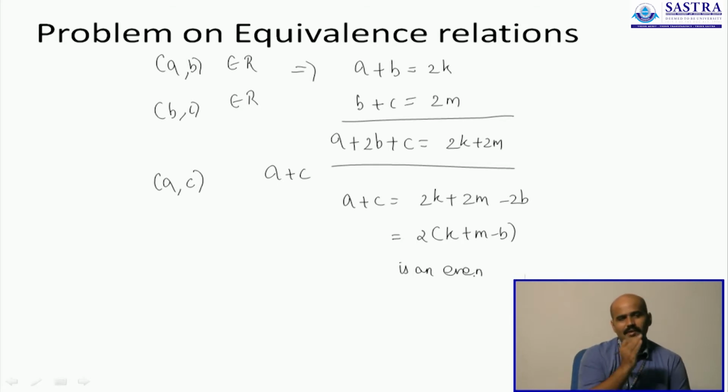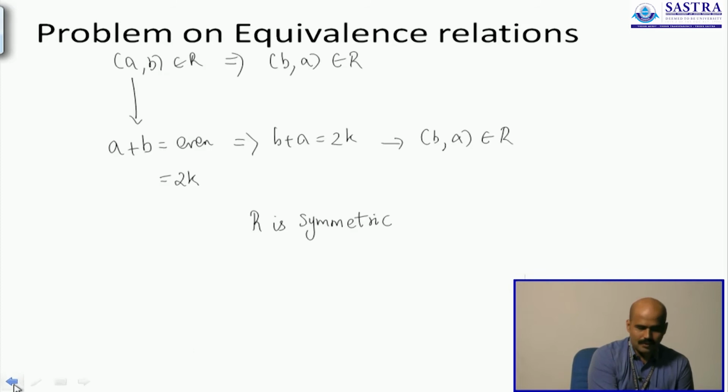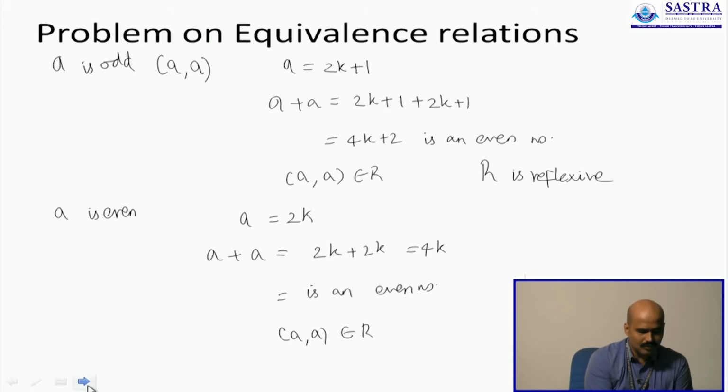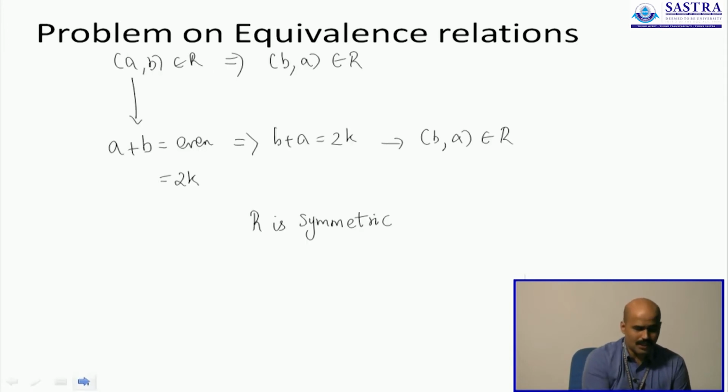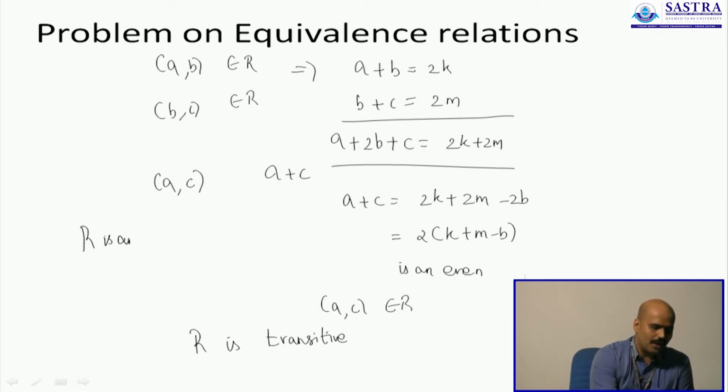So, whenever you have AB and BC as part of the relation, you also have AC as part of the relation. Therefore, R is also transitive. So, in the previous slides we have shown that R is reflexive and R is symmetric. Now, we have shown that R is transitive. Therefore, the relation that we have picked up is actually an equivalence relation. R is hence an equivalence relation.